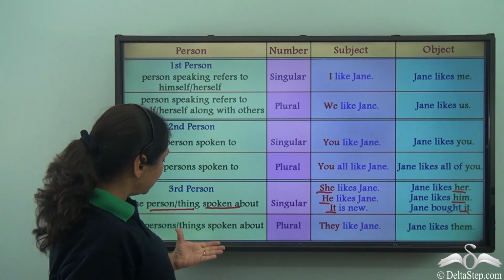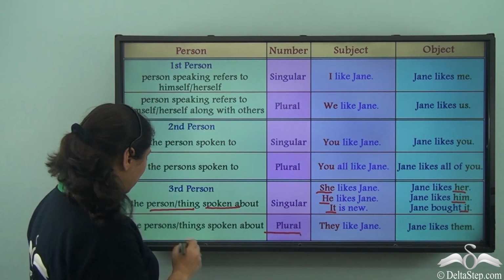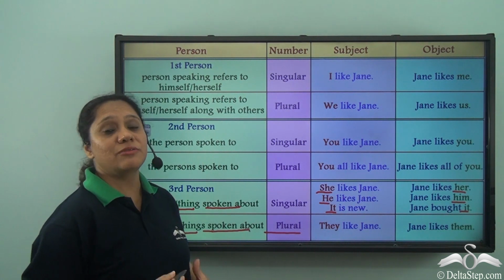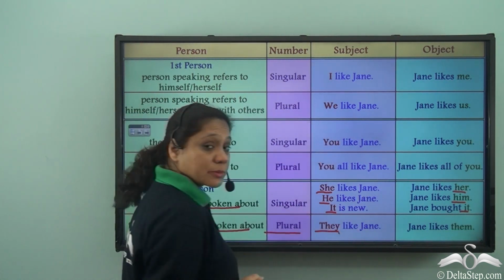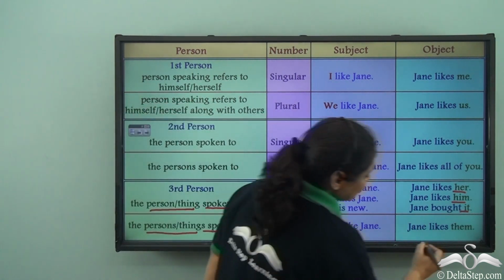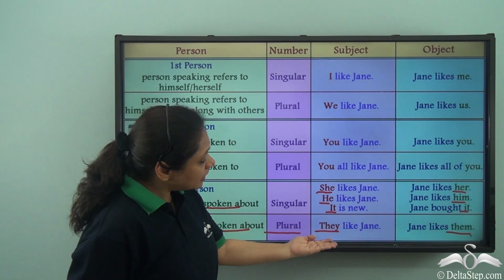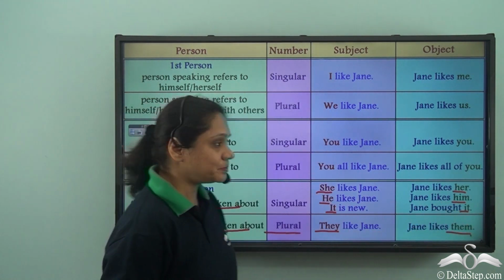When we are referring to the third person in plural, which means that we are referring to persons or things when we are speaking, then we use they in the subject position and we use them in the object position. So we have they like Jane and Jane likes them.